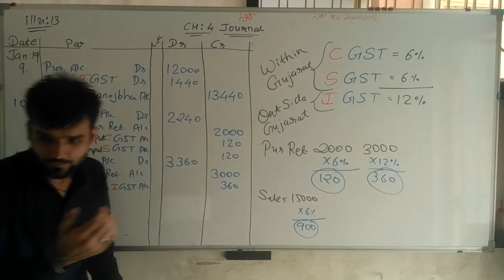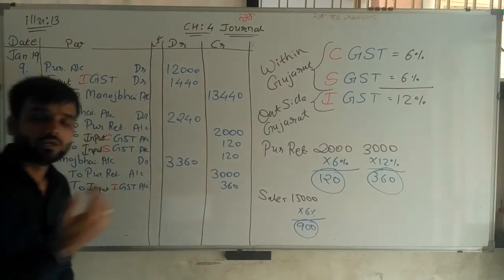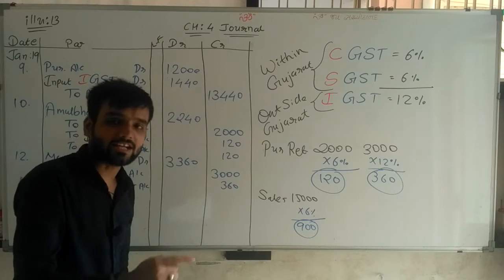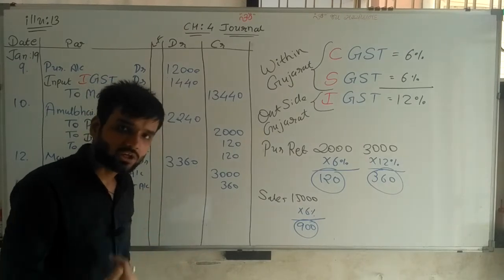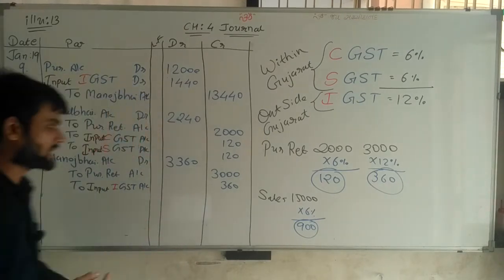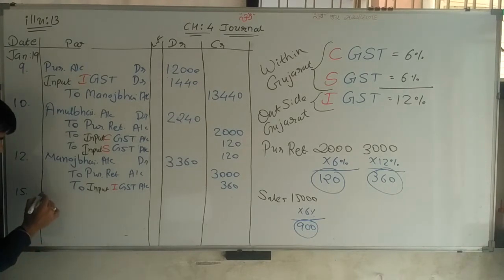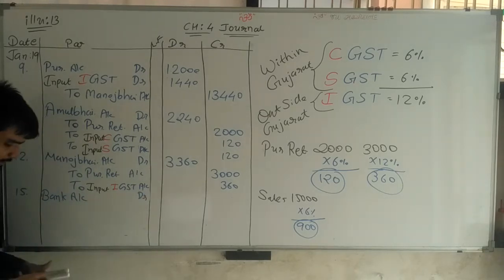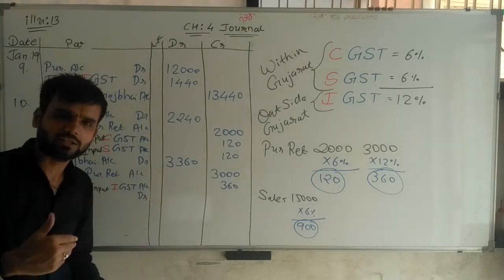First of all, it's a sales and cash sales, because we are receiving money through bank. So bank account debit. Which amount, we calculate later.